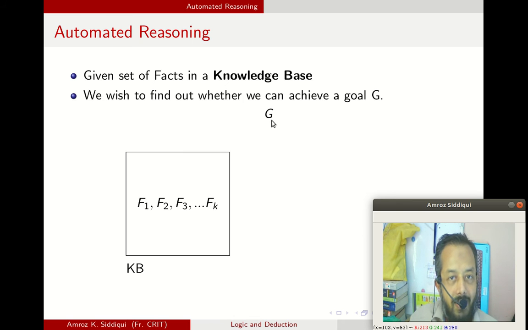That is, this is another fact, and we have to find out whether we can learn this goal from the facts given in the system. Now how do we do that? Once we say that the facts are in the system, it means that the truth value of all of these facts is true. Now from these facts we have to find out whether we can achieve this goal, or whether we can learn this new fact or not.